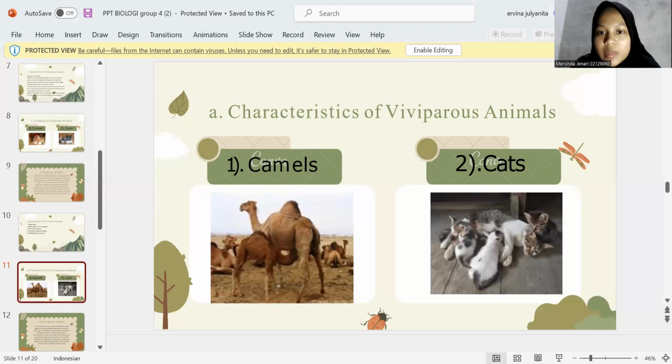The next example is cats. The gestation period of a cat on average is 63 to 65 days, or about 2 months. One female cat can give birth as much as 3 times a year, with a life expectancy reaching 10 to 20 years.